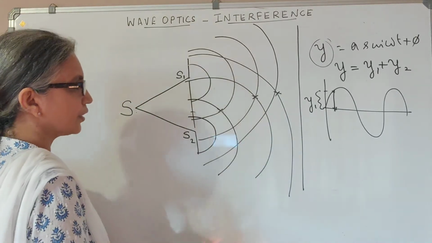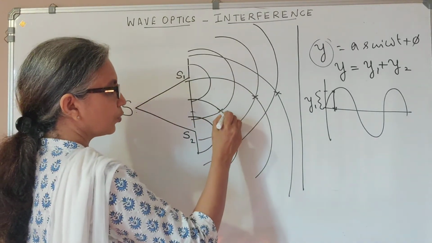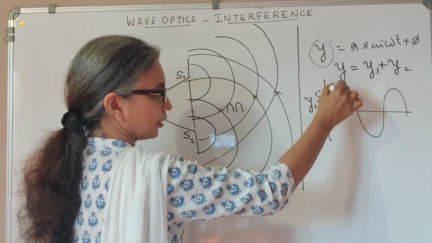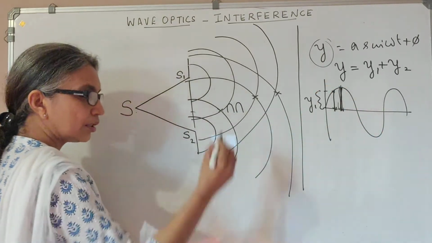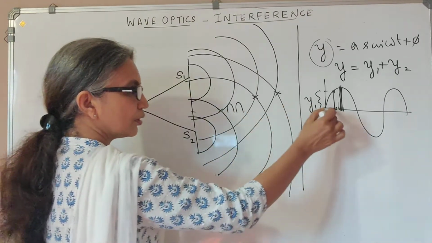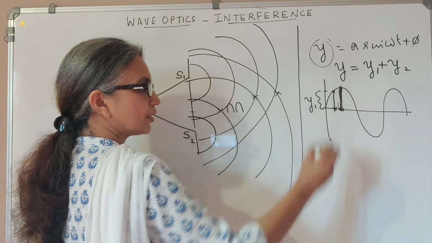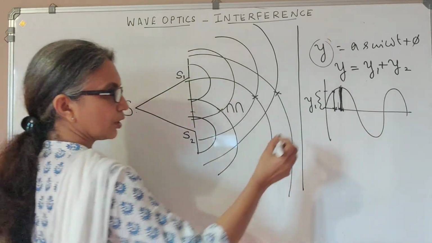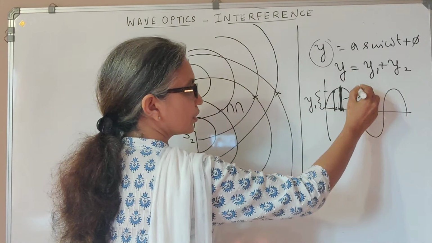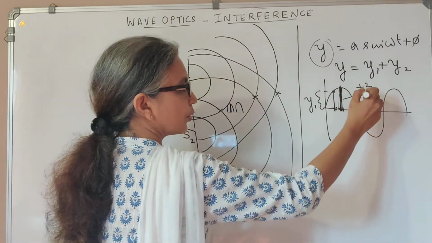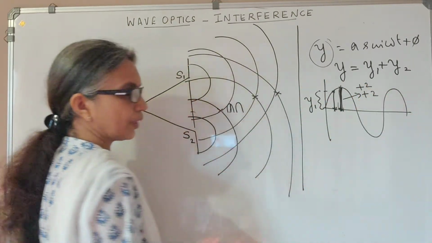So here what happens is, let us say at this point we have the two crests of a wave coming together. This is a crest here, okay, maximum amplitude in the positive direction. Suppose this particle is acted upon by two waves and both of them are displacing it to the maximum amplitude. Let's say the first one is displacing it by plus 2, and the second wave also acting on it is displacing it through plus 2.